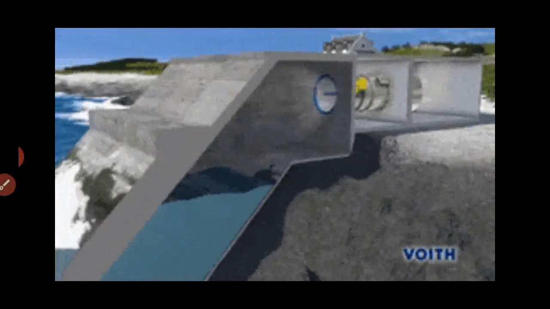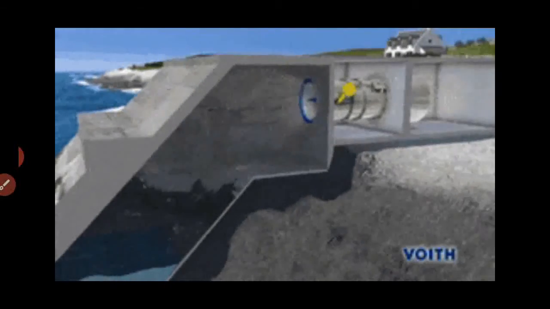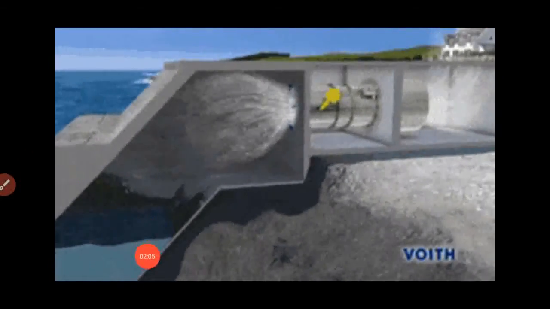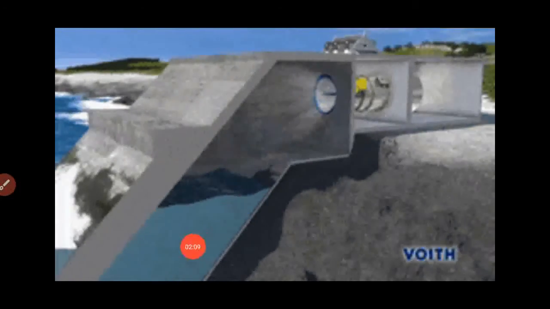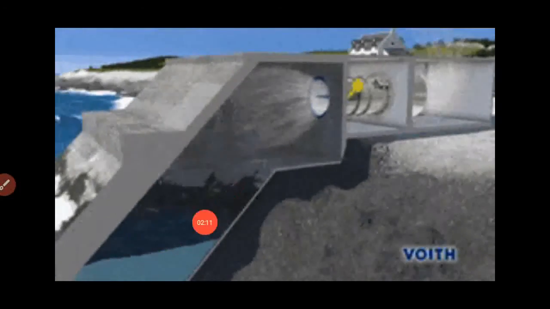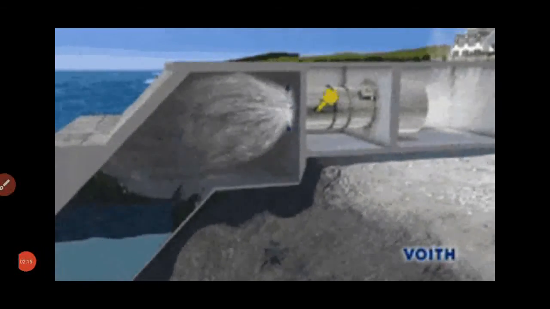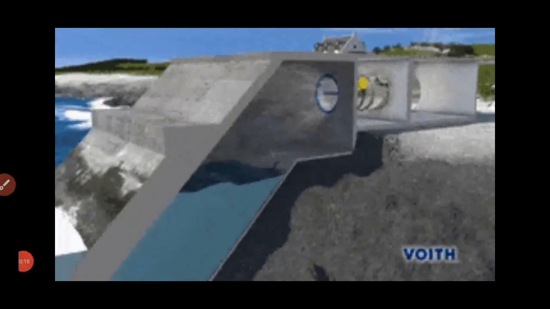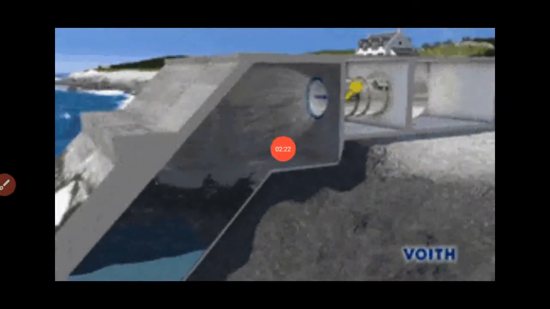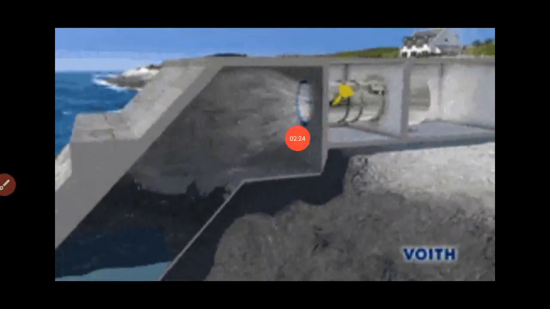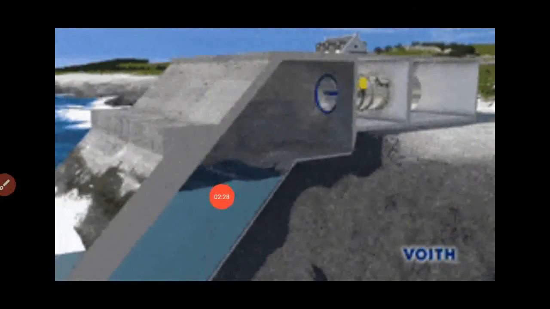When the water gushes into the tube due to the waves, as you can see here, it forces the air upwards. The kinetic energy of this air in the tube is used to run the turbine.